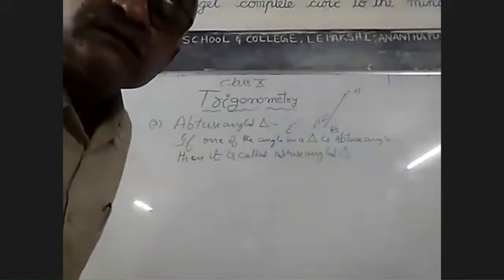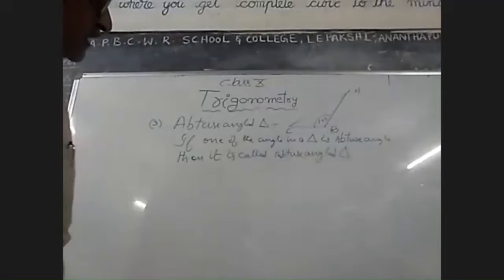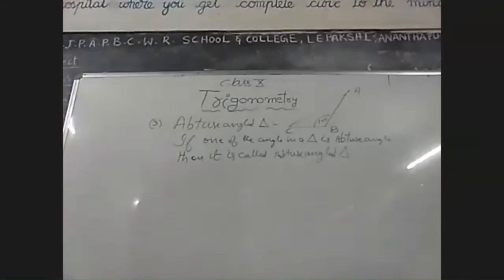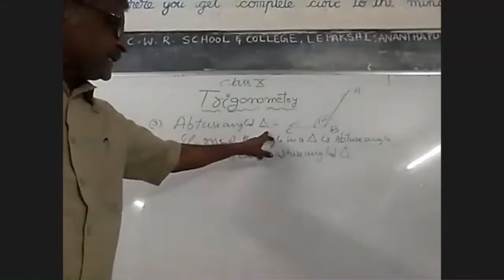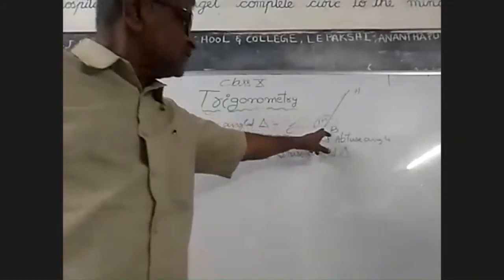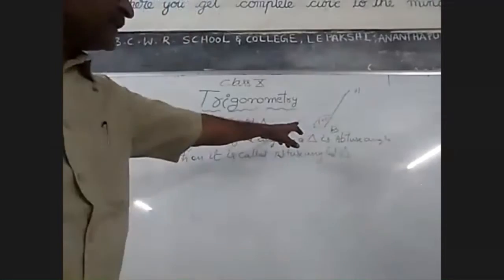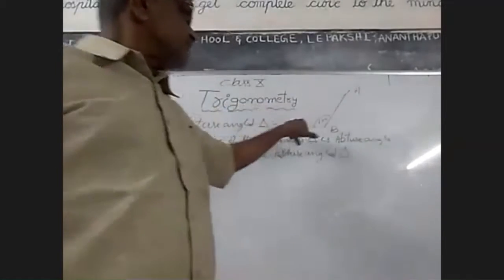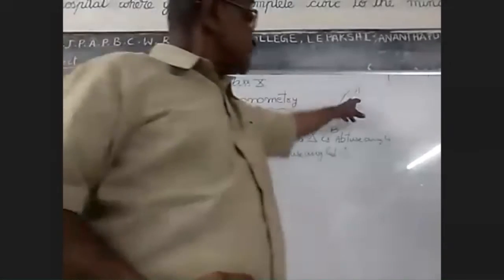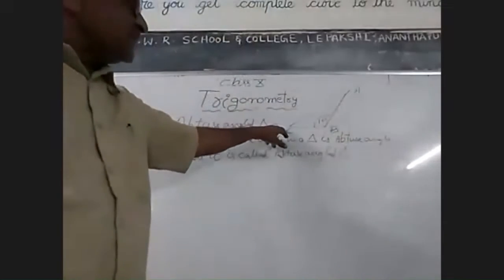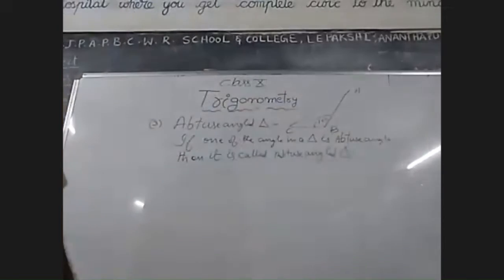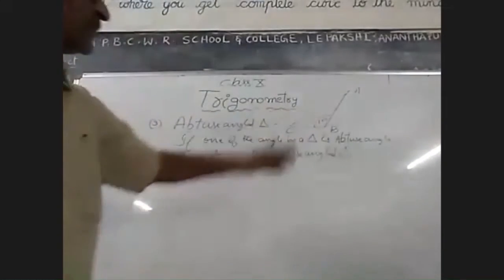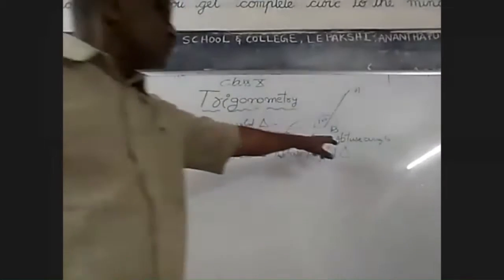I think you are seeing the board. I think it is clear to you. Obtuse angle triangle. So the diagram is given to you, at the vertex B. These are called vertices of the triangle. A is a vertex, B is a vertex, and C is the third vertex. So angle B is 100 degrees, it is more than 90, therefore it is an obtuse angle.